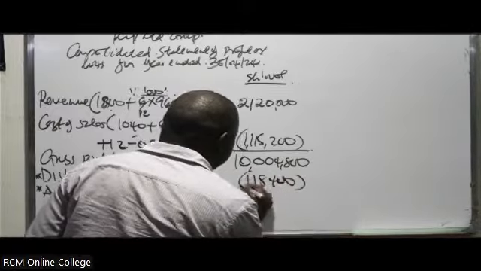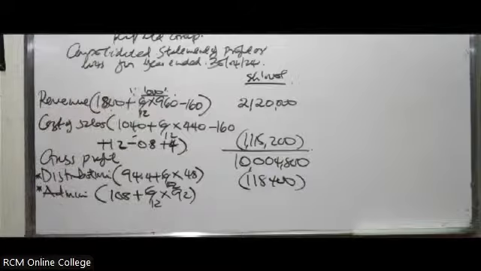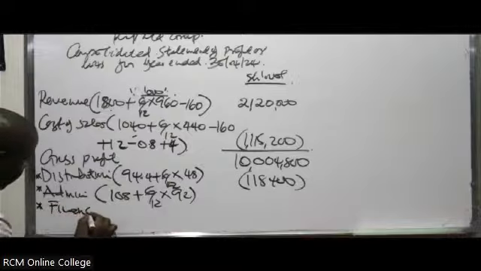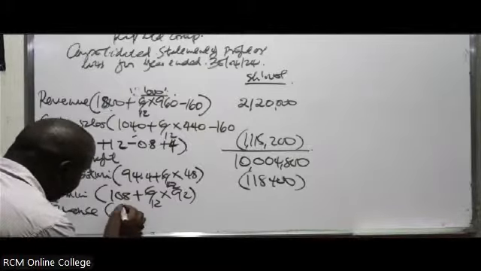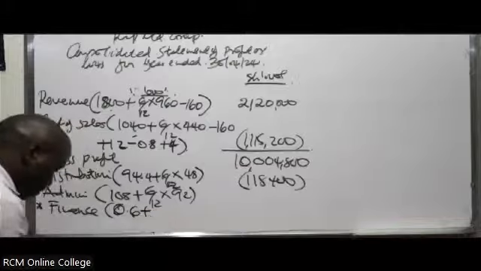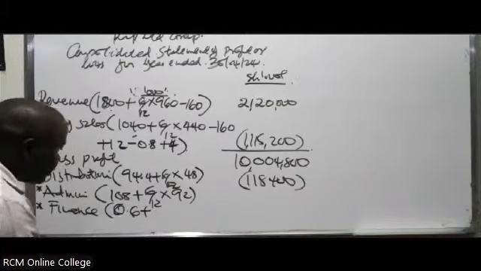Then you go to admin. Then you go to finance. Finance is another free mark. Just free mark. This examiner sometimes tries to frustrate you, but in some areas, he is very fair.